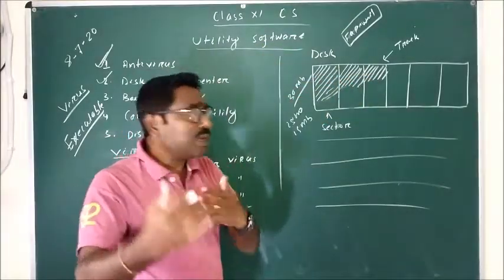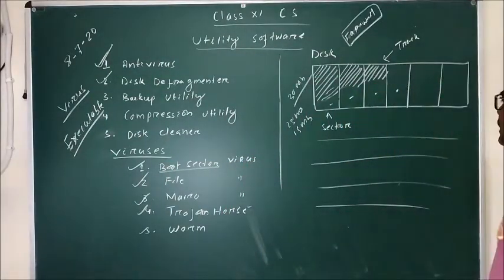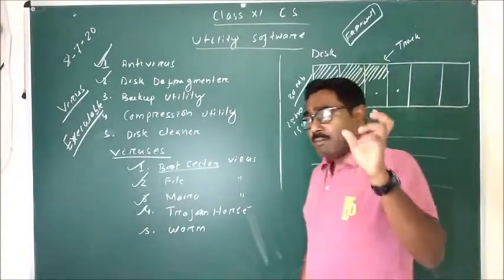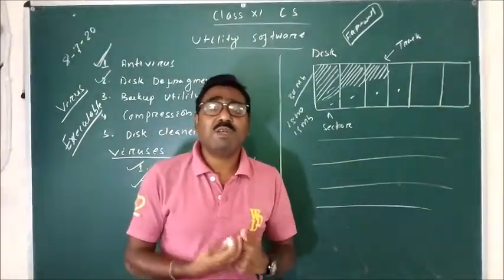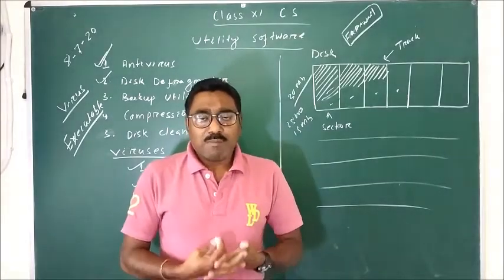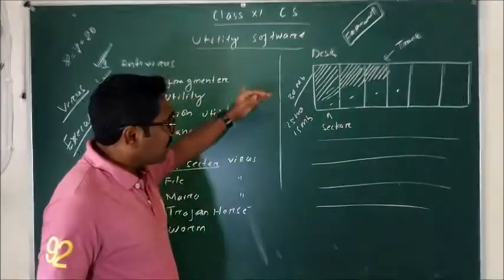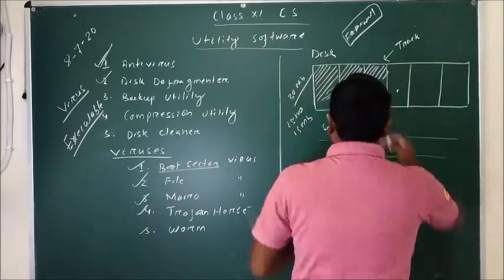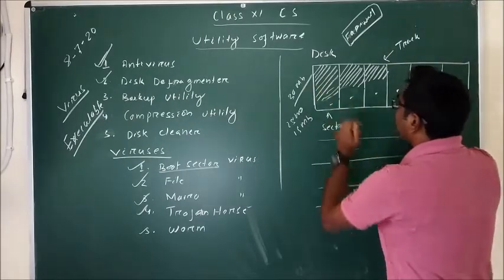So after a period of time, what happens? A lot of space is there in your disk, but the disk is full. It happens with your mobile phone also, because sometimes it seems that you are storing a very small amount of information in your phone or in your hard disk or pen drive, but it has become full. That is the reason, because some space is left over, which is known as fragment. These sections are known as fragments, and sometimes we have to defrag this.